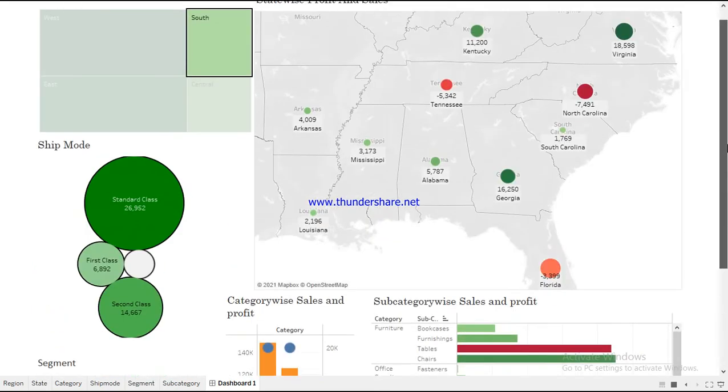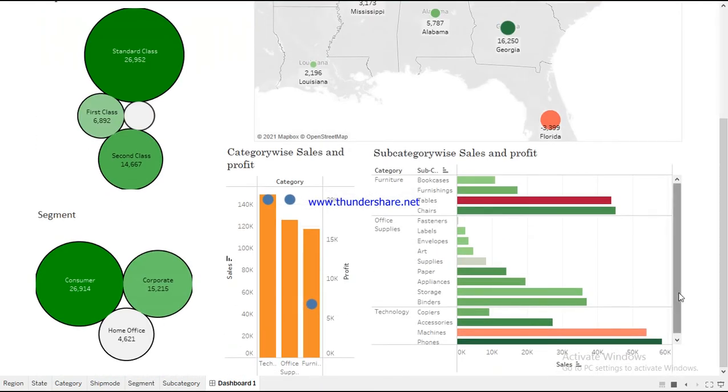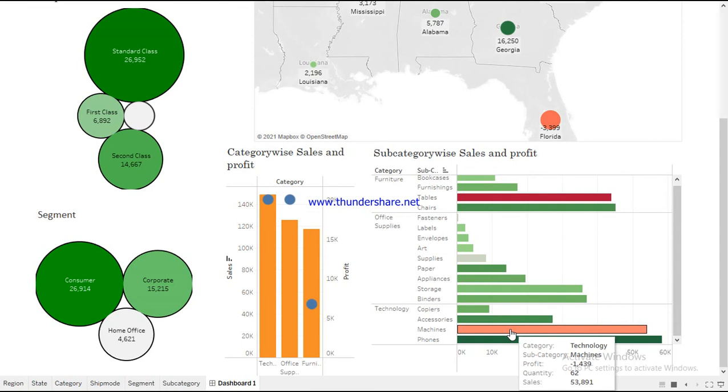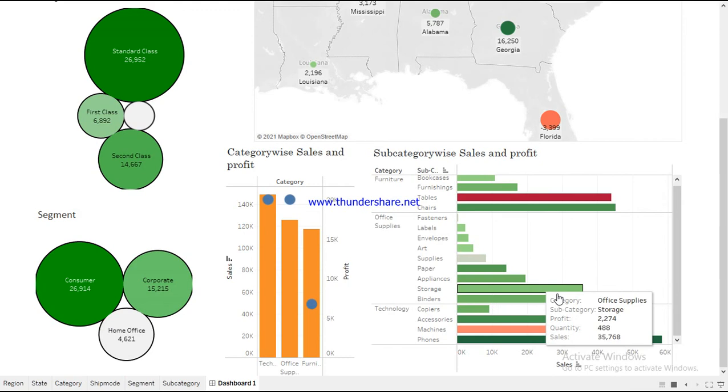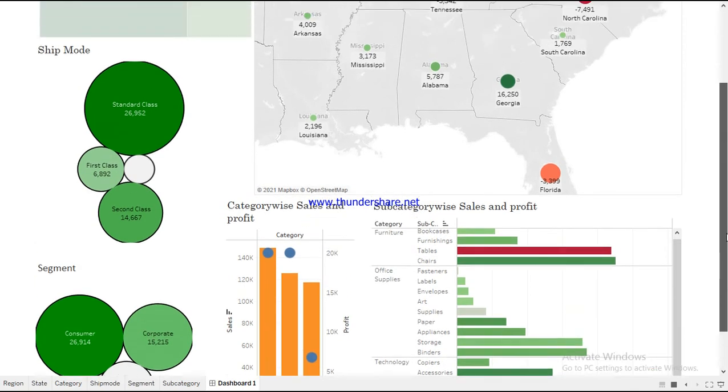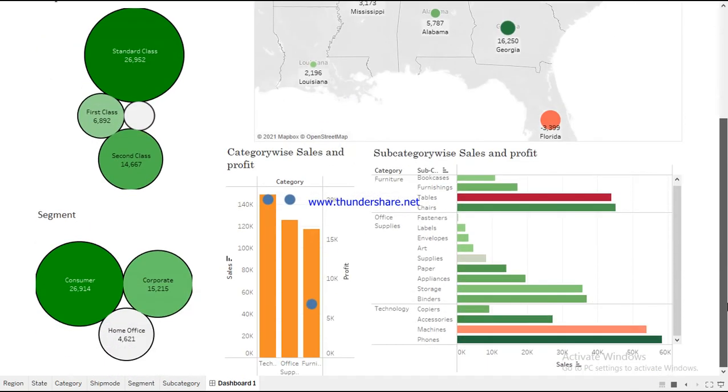Here in the south region, machines is a bit concerning to us. Otherwise it is all good, but technology is performing quite well in every region, and only in some cases machines were actually giving us loss. So as a business manager, our preference should be the machine category, to check whether and why it is giving such a performance.